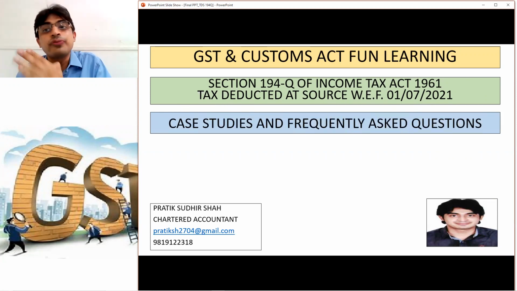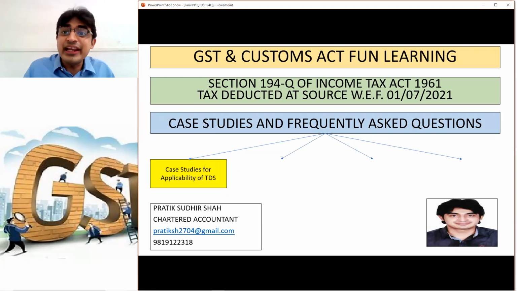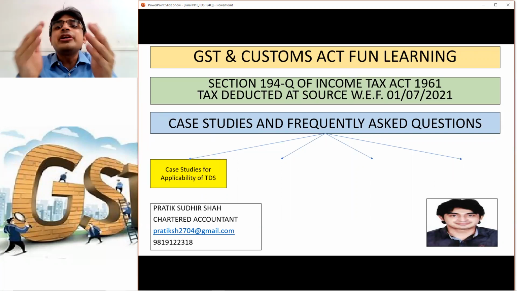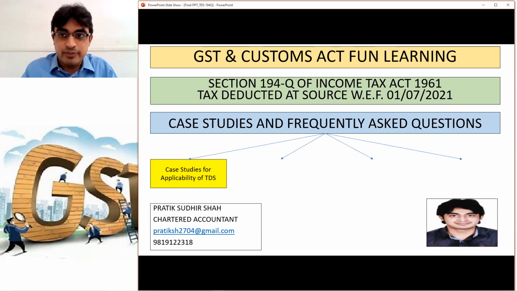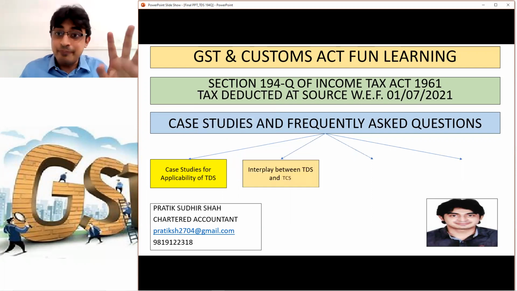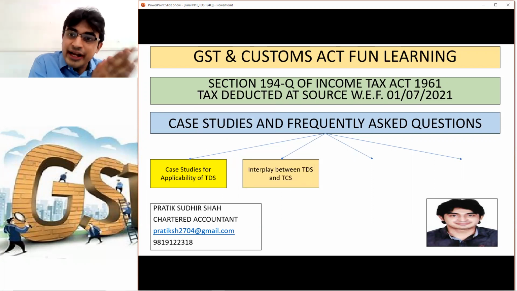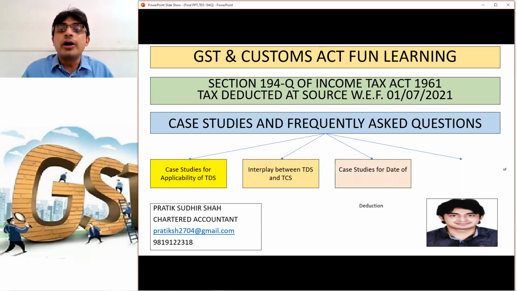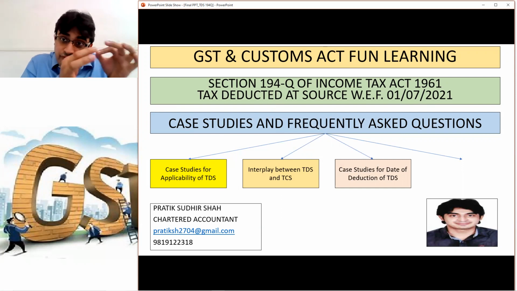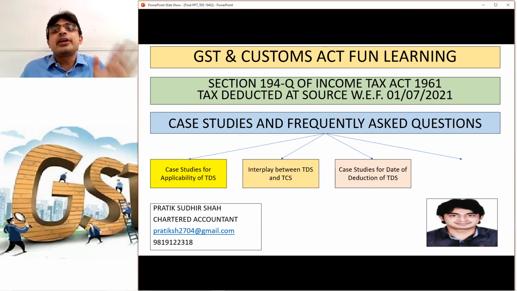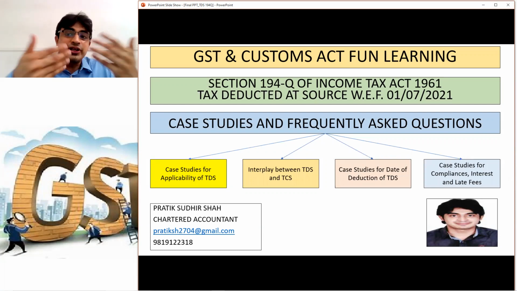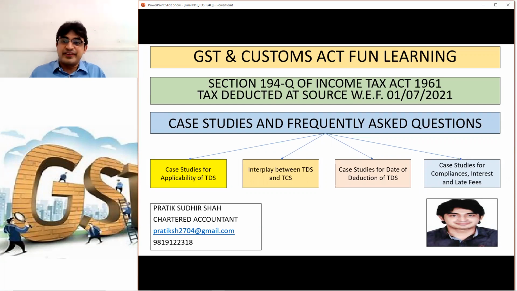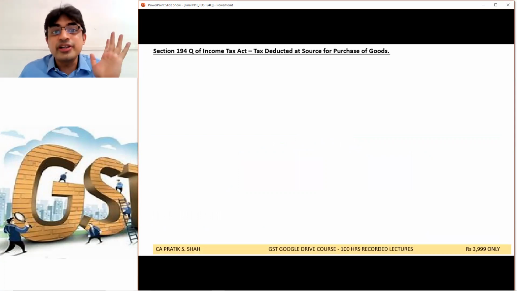I've divided this into four parts. First, we will understand case studies on the basis of what applicability of TDS, when TDS is applicable, who is required to deduct this TDS, and what are the conditions. Second part, interplay between TDS under 194Q and the TCS under 206C(1H). Which tax is applicable? That we will understand. Third part, it will be the case study for the date of deduction, when the deductor is required to deduct TDS. And fourth part, it will be the compliances, interest and late fee. Correct? So please try to understand.